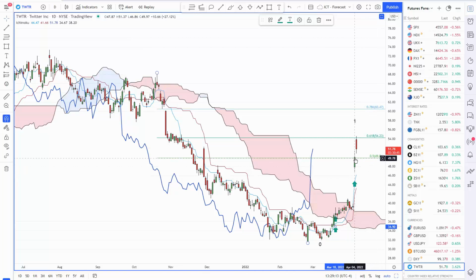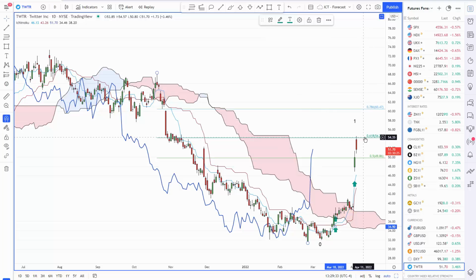Market stopped here at the halfway point and has now moved up to the 0.618. Take a look to the left and you'll note there's another span B, a flat zone. When you see these flat span Bs, you'll have to watch them. This is the slower line of the cloud. The slower line is the stronger of the two. This is the faster span A underneath, and the distance between is what we call the cloud.